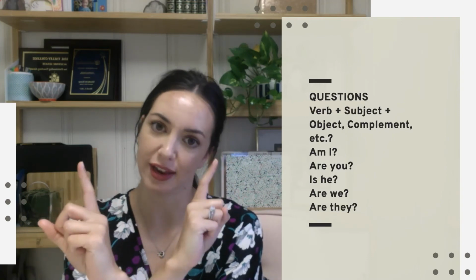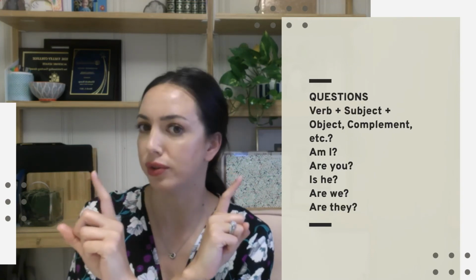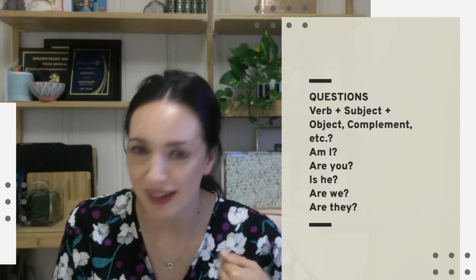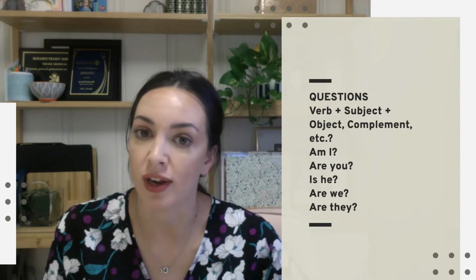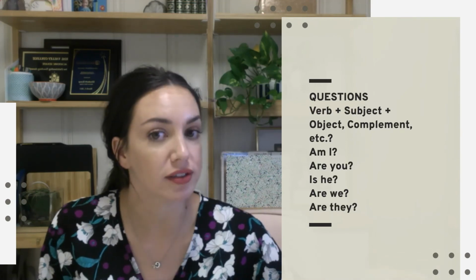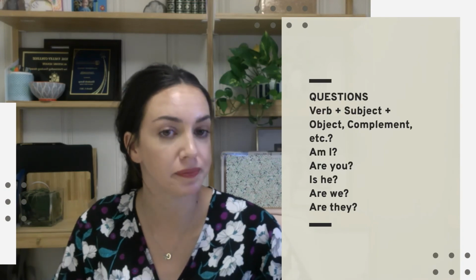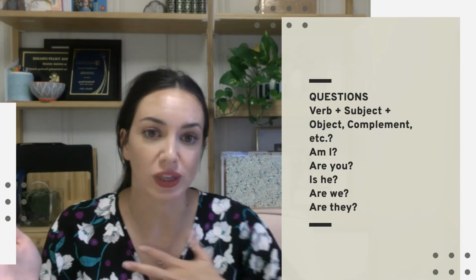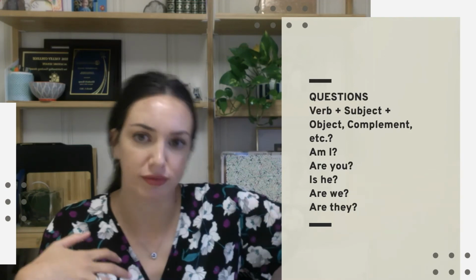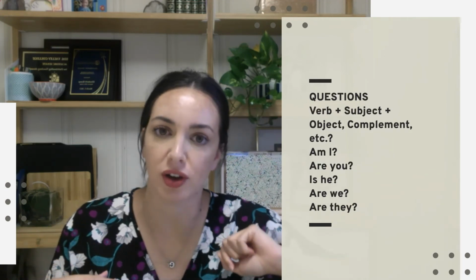So instead of saying, I am short, I could ask you, am I short? This is probably something I already know, but just in case we want to ask. Maybe we want a second opinion. So we can say, am I, whatever. Finish it with your subject-object complement.